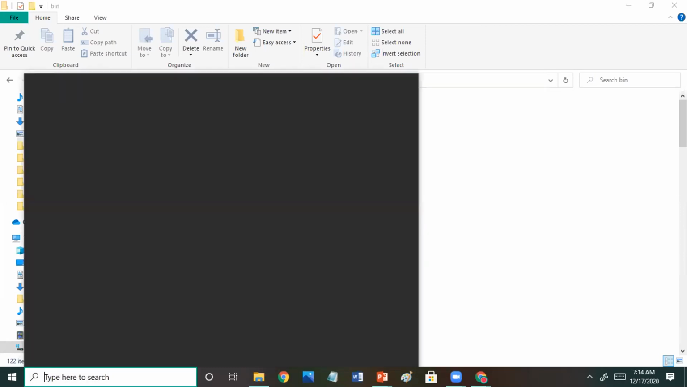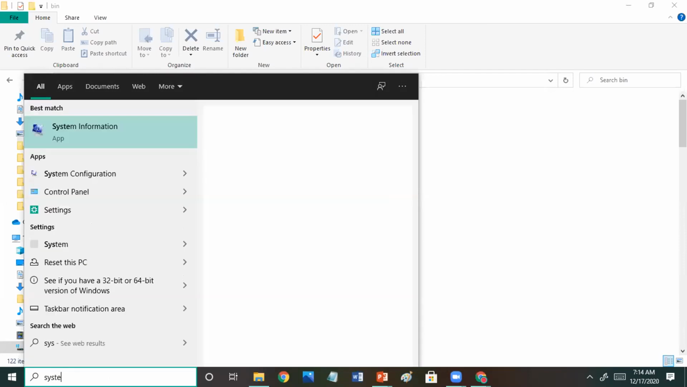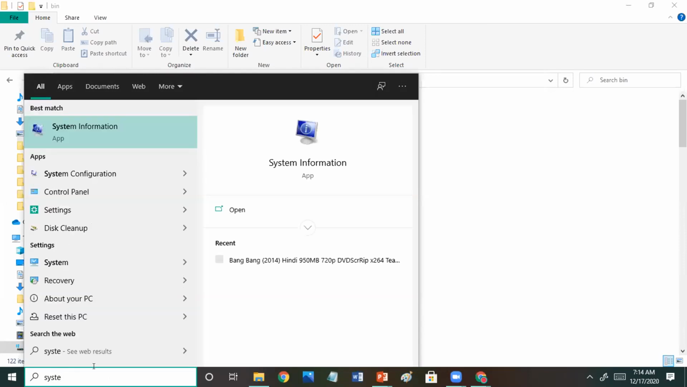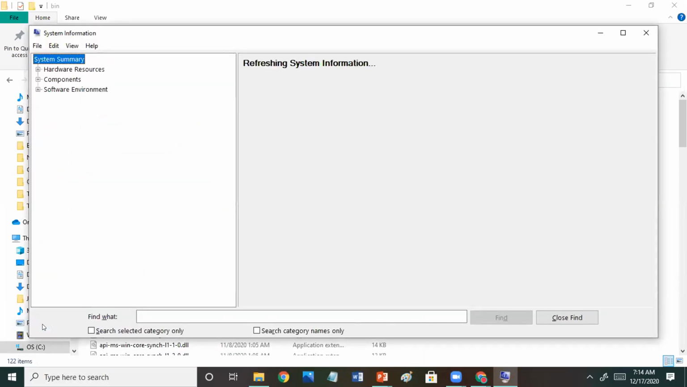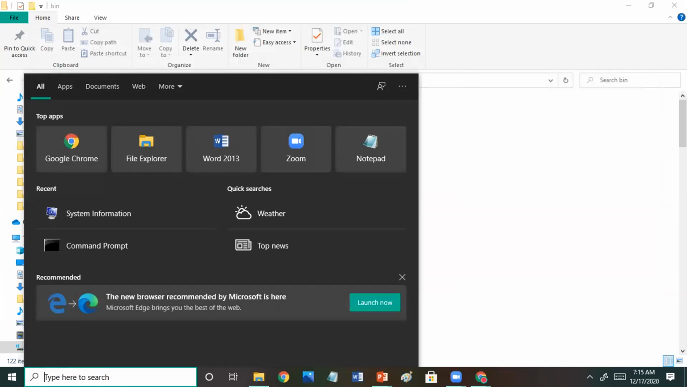Then search for the system. Okay, not this one. We have to search for environment variable.